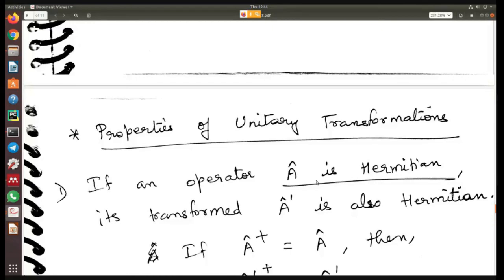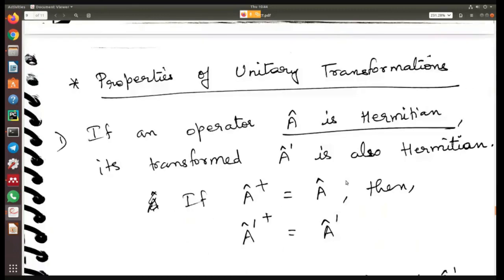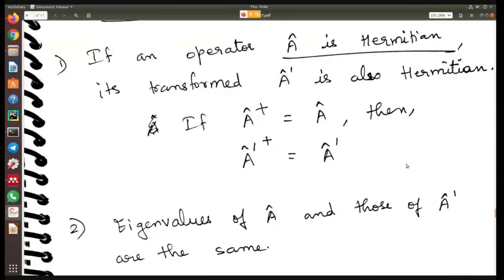Now we see the properties of unitary transformation, and then I think we will stop after that. If an operator A is Hermitian, its transformed operator A dash is also Hermitian. So if A is Hermitian, then after doing the unitary transformation you get A dash, and A dash is also Hermitian.